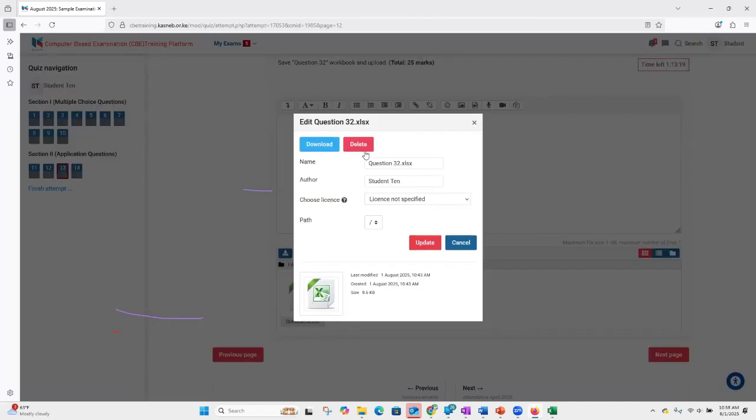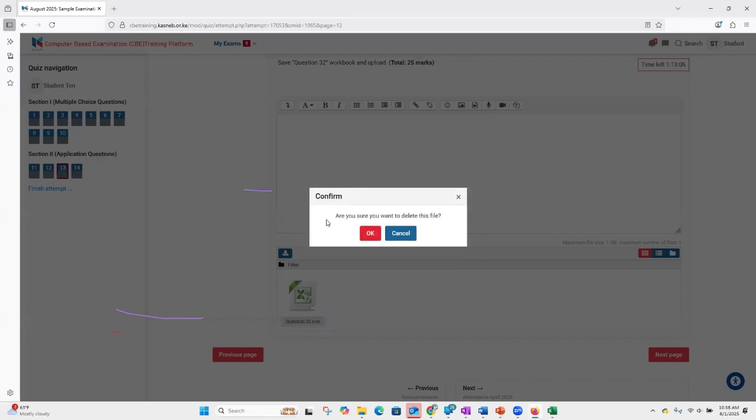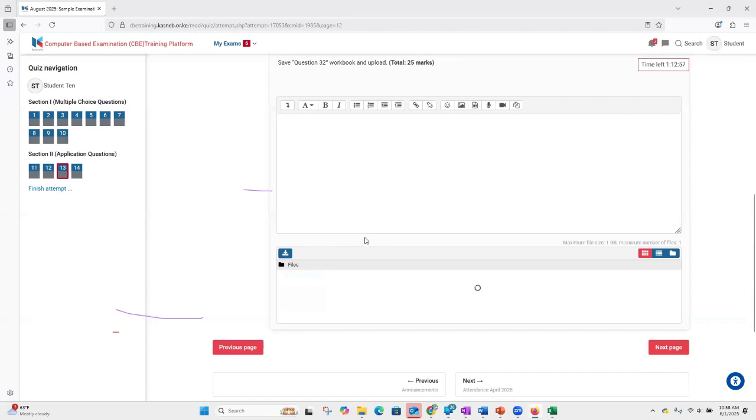Well, in here you have two options. You have either the option to download or to delete. You probably do not have any business with downloading because you already have the copy, but you can do deleting. So I want to delete that file. Then it will ask me, are you sure you want to delete this file? And I'll confirm by saying, okay. All right. So the file is deleted and this space is empty.